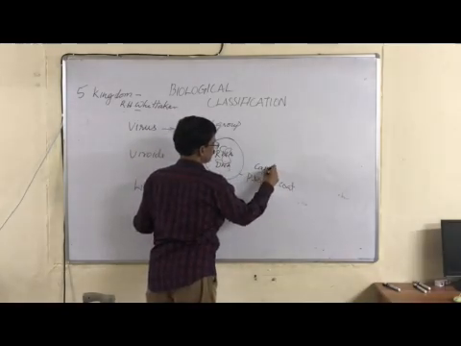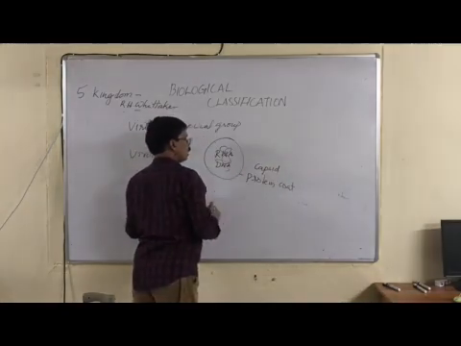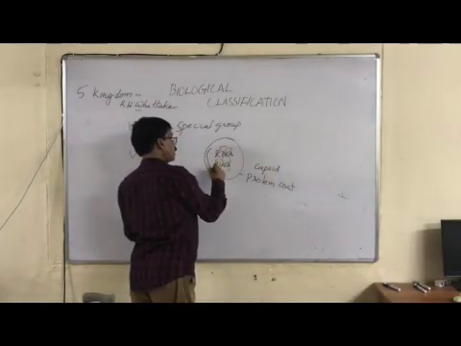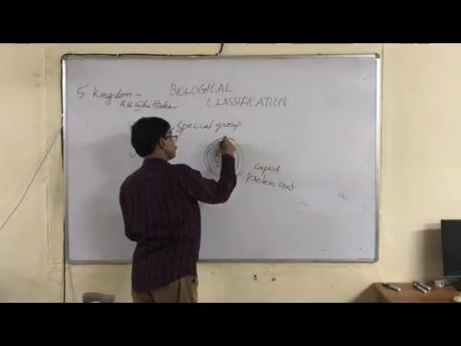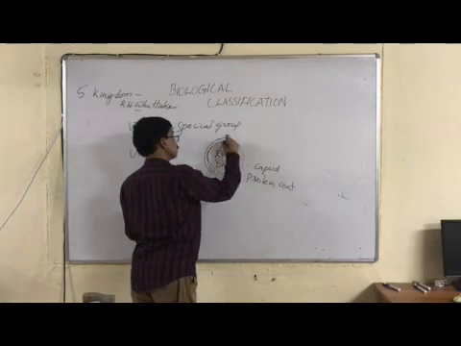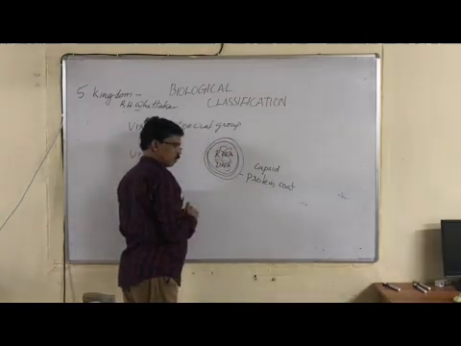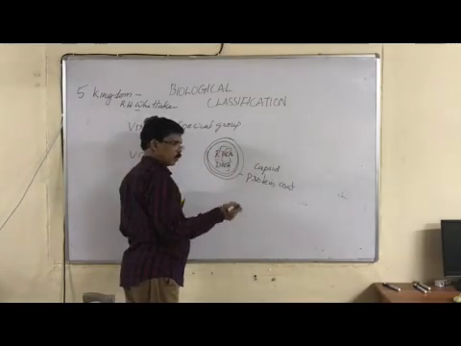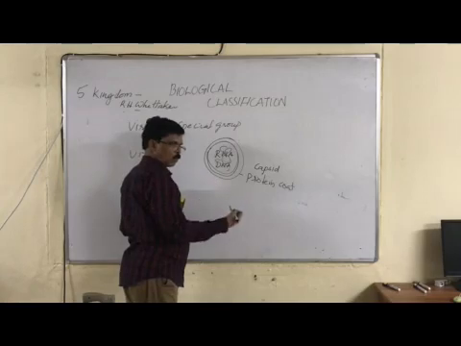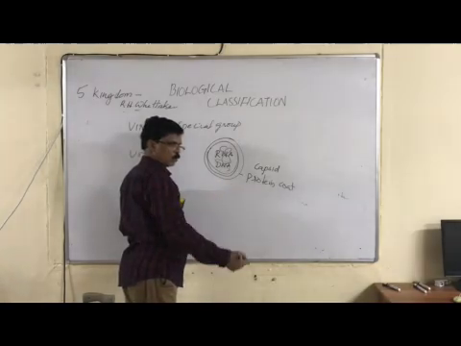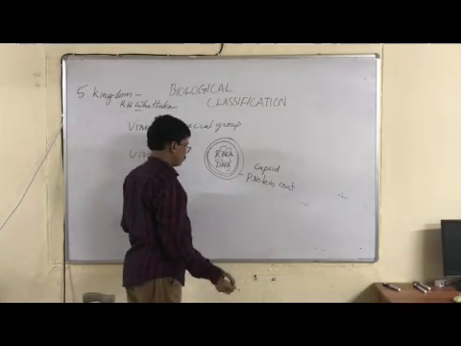It is very thick and resistant. It is made up of glycoproteins, glycolipids, and complex organic substances.